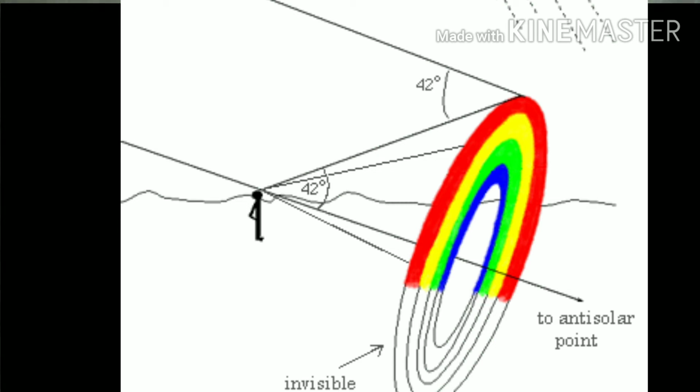At that angle, it appears to be like an arc. Why? Because the Earth is in the shape of a sphere. So, the shape of the rainbow is also in the form of an arc. Then why can't we observe the bottom part of the cone? As we said, it is a cone. We can't observe it because that angle of depression is stopped by the Earth's atmosphere. For that reason we can observe only some part of the rainbow.